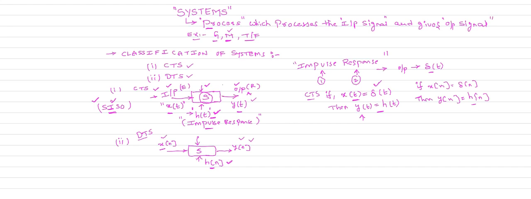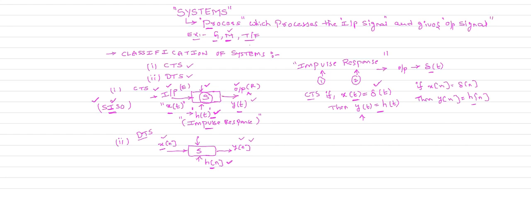The definition of impulse response is the response of the system for the impulse input, that is y of t is equal to h of t, under the condition x of t is equal to delta of t. This is your impulse response.